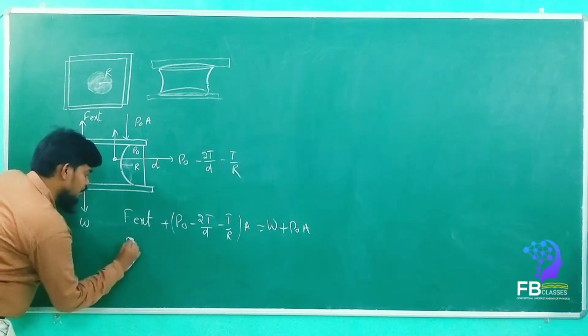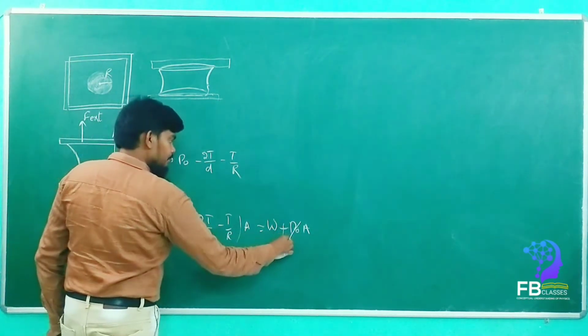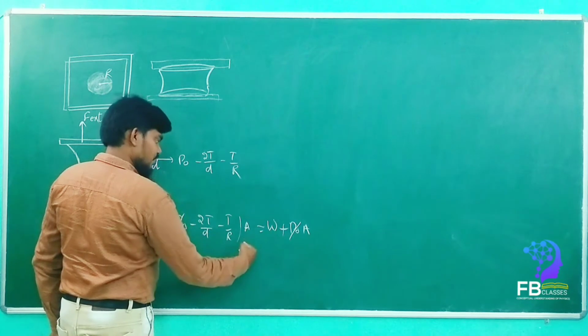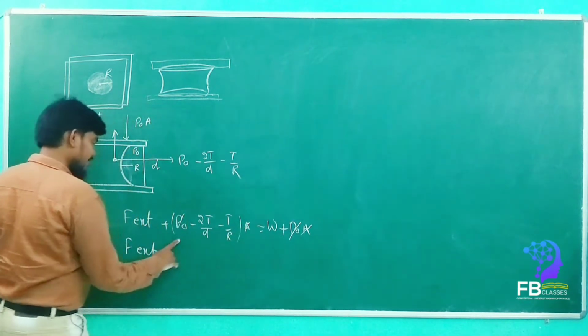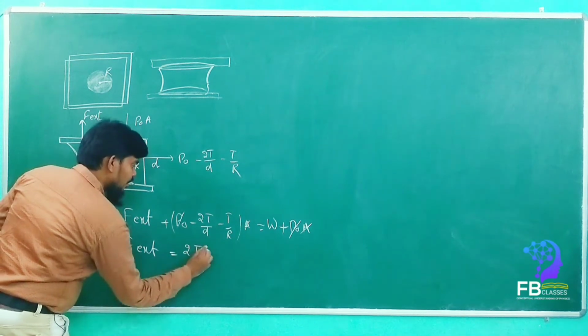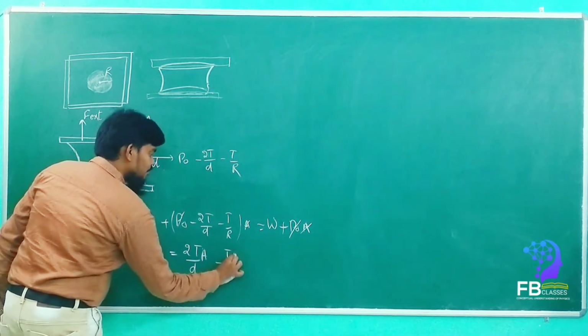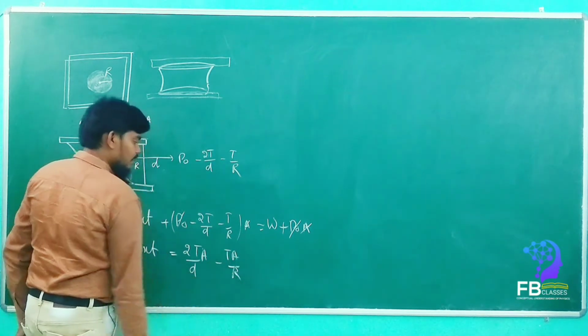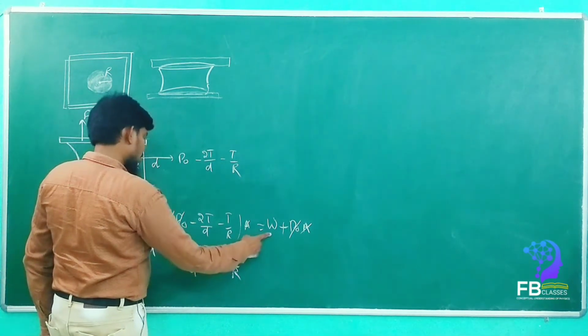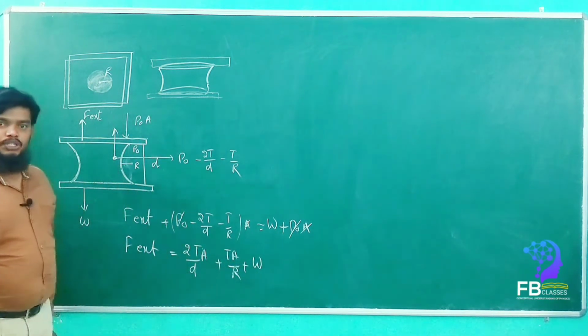F external is equal to P naught A, which will get cancelled. What remains here? F external is equal to 2T by D into A minus TA by R. Okay, so this is also plus W.